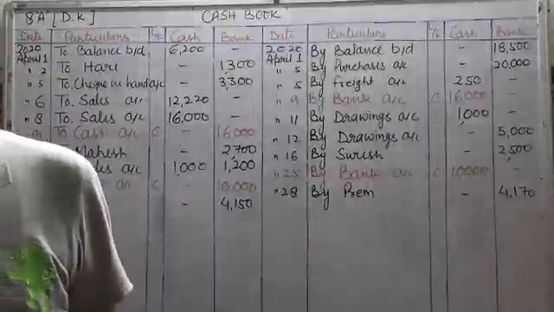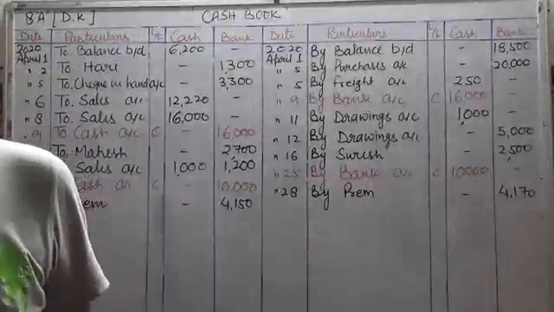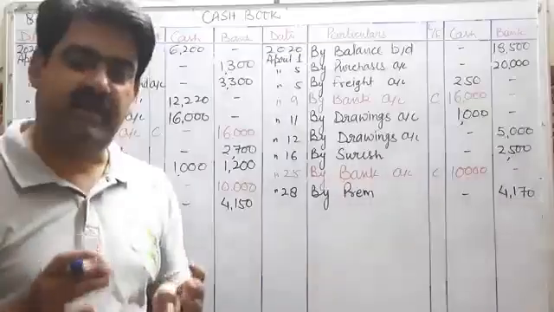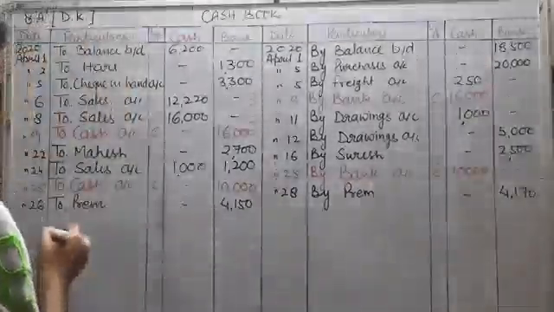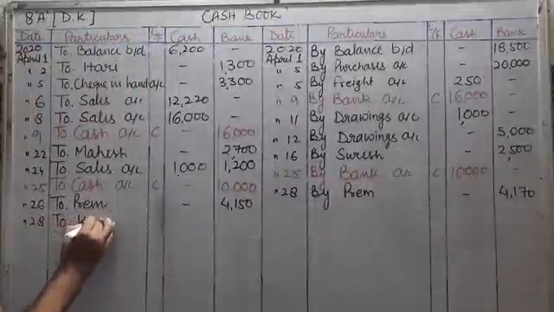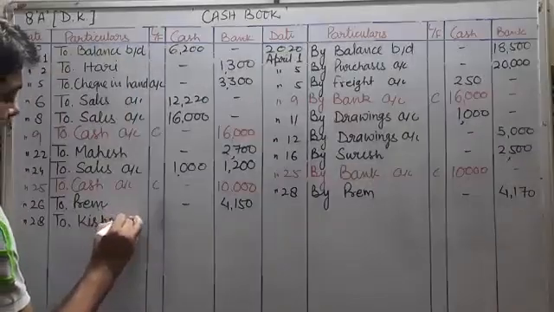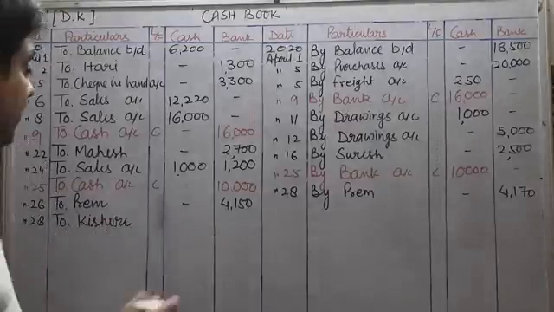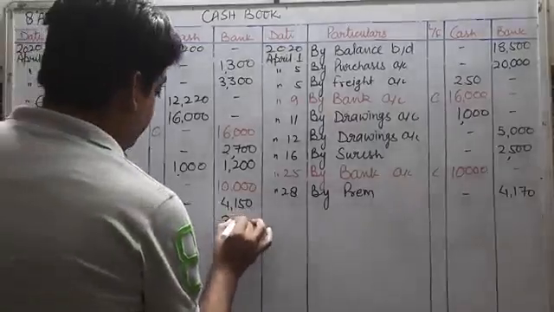Now see the next transaction on 28. Kishore deposited directly in our bank account. So a simple journal entry will be there, that is, bank account debit to Kishore, and treatment will come on April 28 to Kishore, and rupees 3000 will come in the bank column.